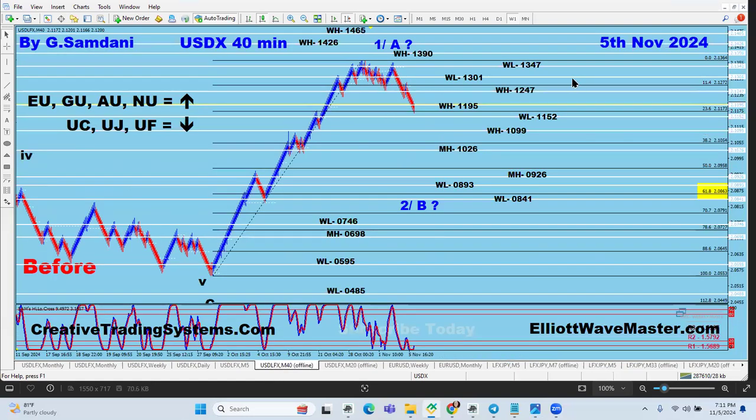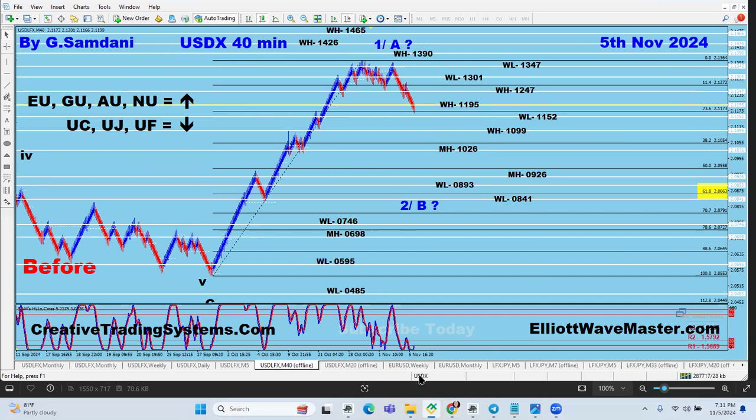US dollar index went up to 1347, a little bit more than that, at 1364. And then from there, we dropped to 1195. So far, right now, we are at this number, just a little bit more than that, right? So let's see what happened. Like I said, in a few hours the fireworks start, and all the pairs will move. So let's take a look at the pairs one by one.